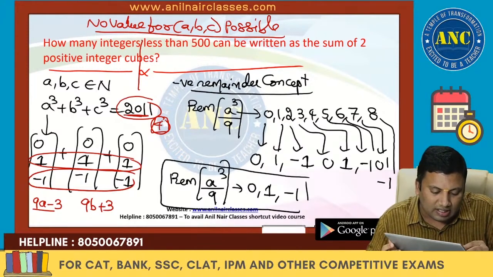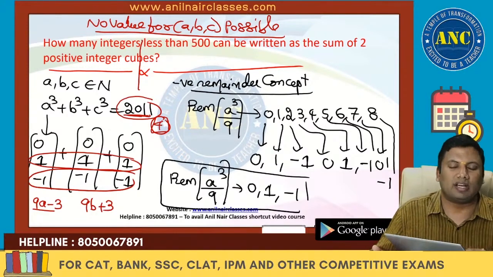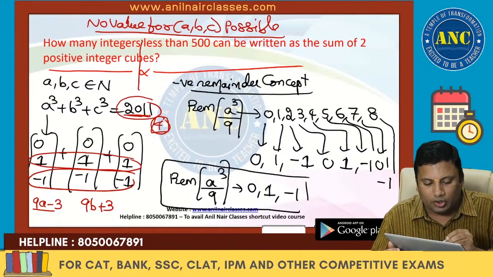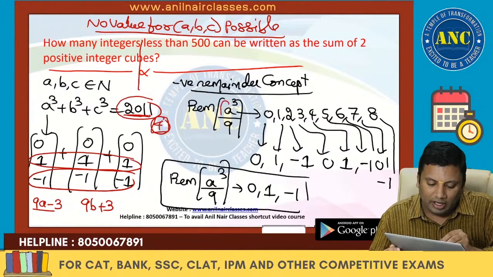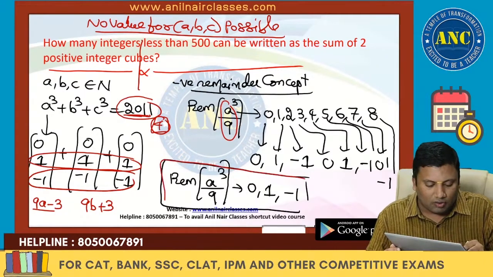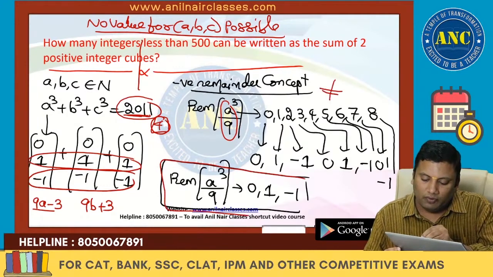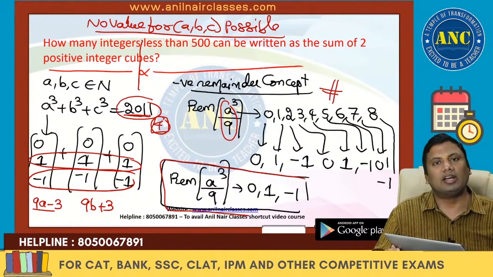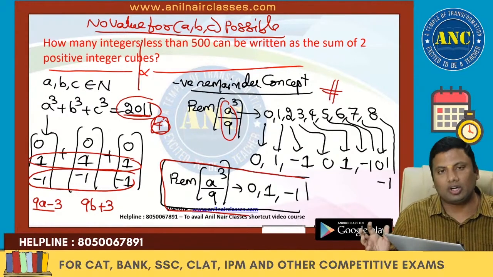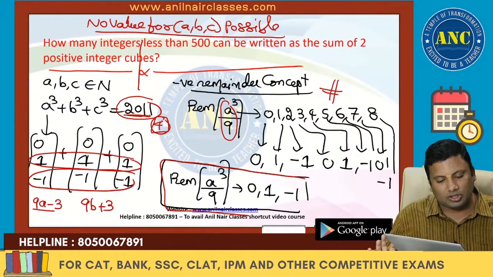Because the digital sum is 4, and the digital sum is the remainder when you divide a number by 9, I divided A cube, B cube, C cube by 9. When you divide a cube by 9, the possible remainders are 0, 1 and minus 1. You don't need to waste your time solving this directly; by using Euler's quotient function, you will definitely get 0, 1, minus 1 instead of substituting all of these.